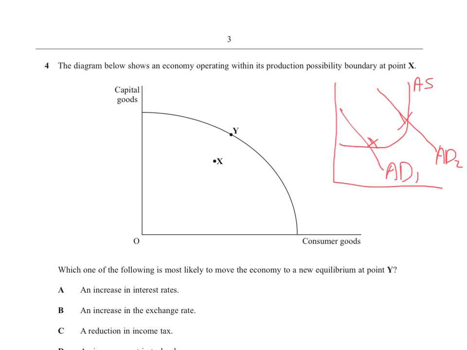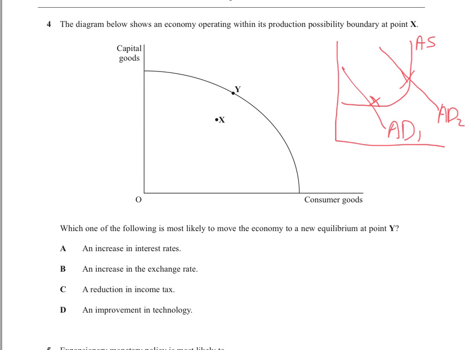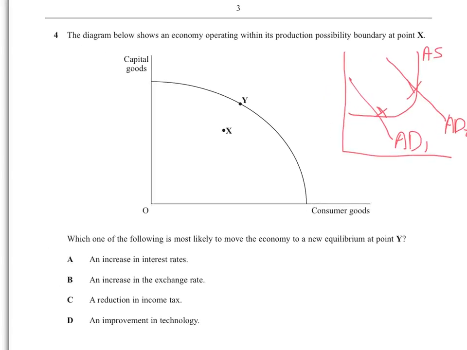So what's going to make, obviously, I've just kind of done it in the diagram, it's going to be AD going up. So the only thing that makes this bit go to there is an increase in AD. So an increase in interest rates, well, that makes AD go down, so that's wrong. An increase in the exchange rate, strong pound, imports cheap, exports dear. Now we know that would make AD go down, so that's wrong. A reduction in income tax, that would make AD go up, so that's right.